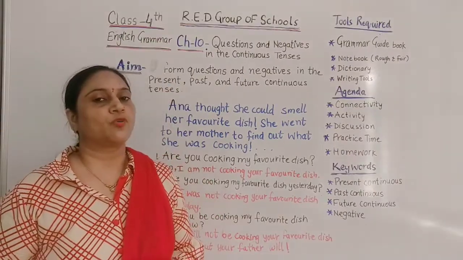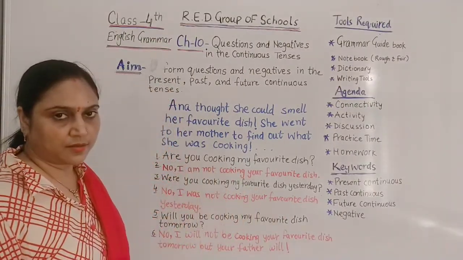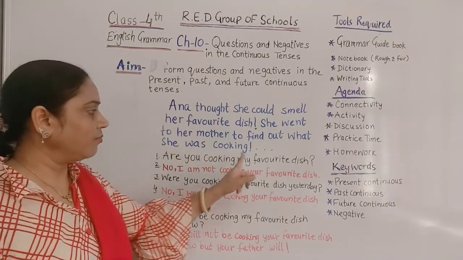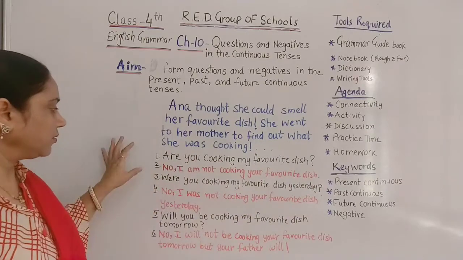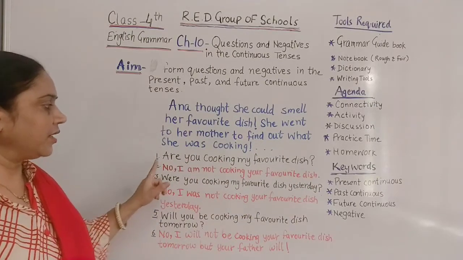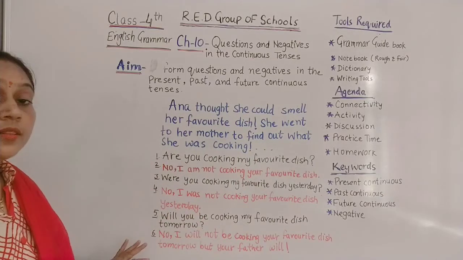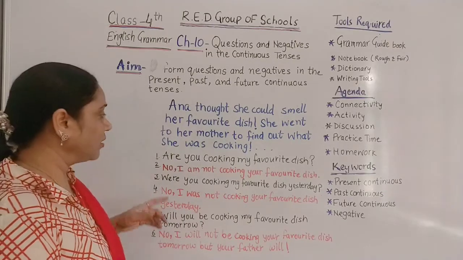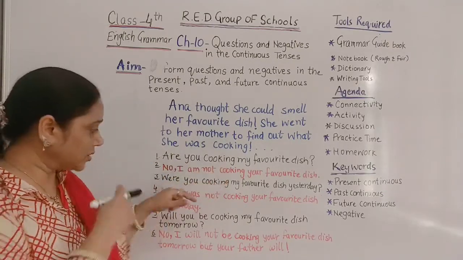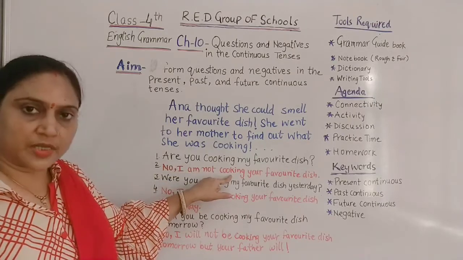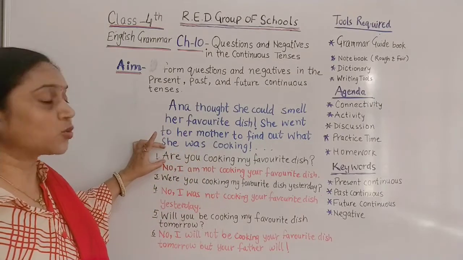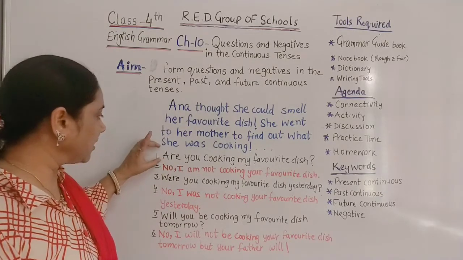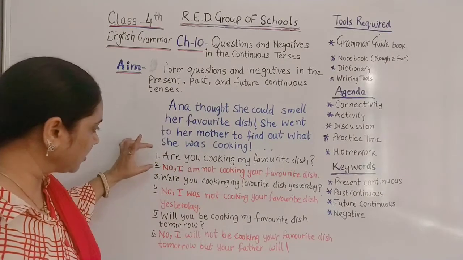Okay. So children, what do you notice in all these sentences? Yes, as we can see, the questions are framed in black color ink and the answers are framed in red color. They all are in continuous tenses. The tenses are present continuous: are you cooking, present continuous, and I am not cooking, present continuous. It means the first sentence is a question, and the other one is the negative sentence. We will notice this first.